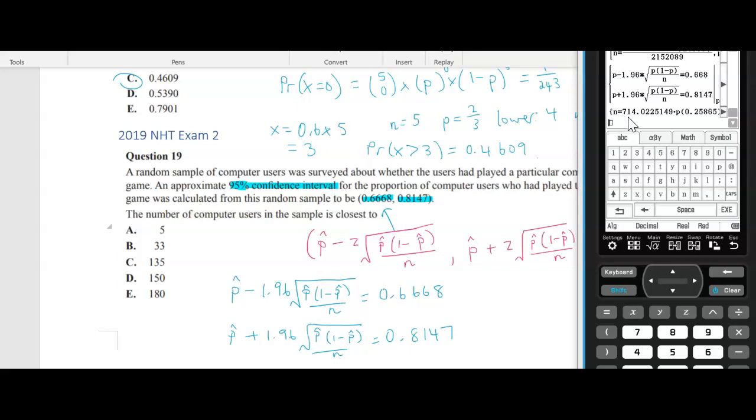All right, so n equals 714 times p, oh, so we're gonna have to work that out. All right, so let's just bring that value down. I don't know why it's done it like that, times p. You know why? I think because I didn't put a multiplication sign in between here. Let me just go back and do that.